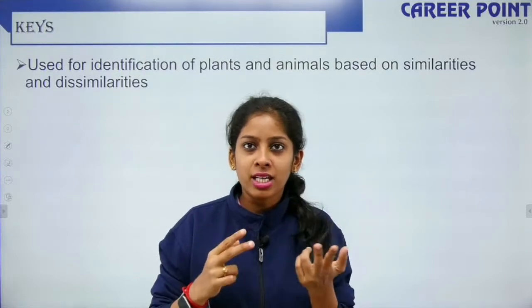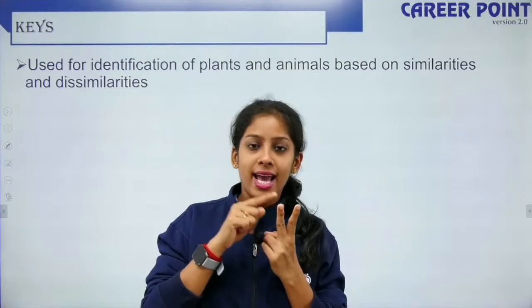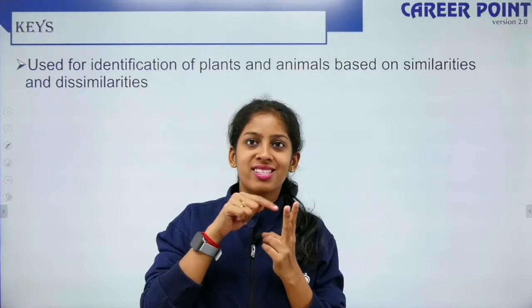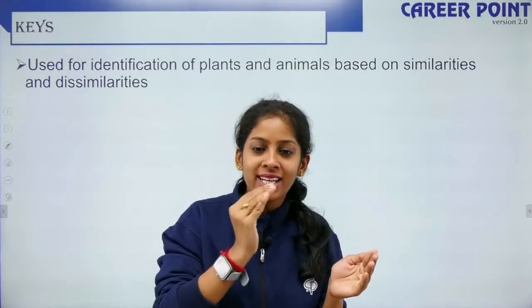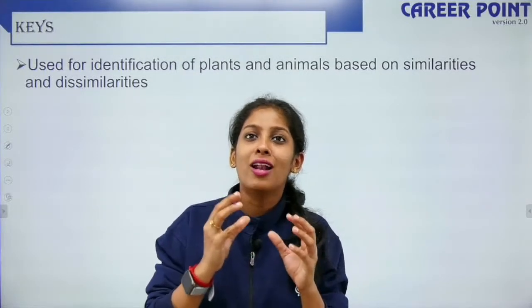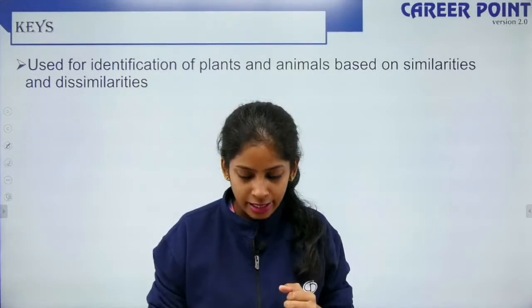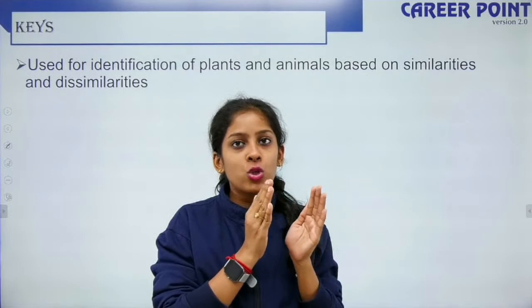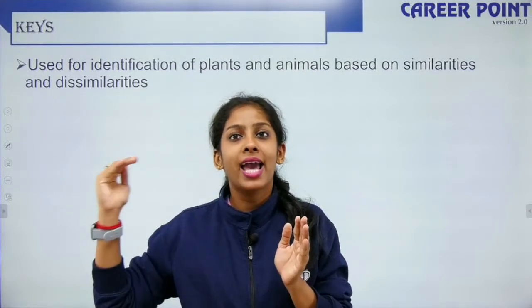If there is a couple, the couple will have names, right? The couple consists of X and Y. So here also, when I have a couplet, each statement is given a name called the lead. Each statement in a couplet is called a lead. For example, statement 1 or lead 1 says the organism has body hair.